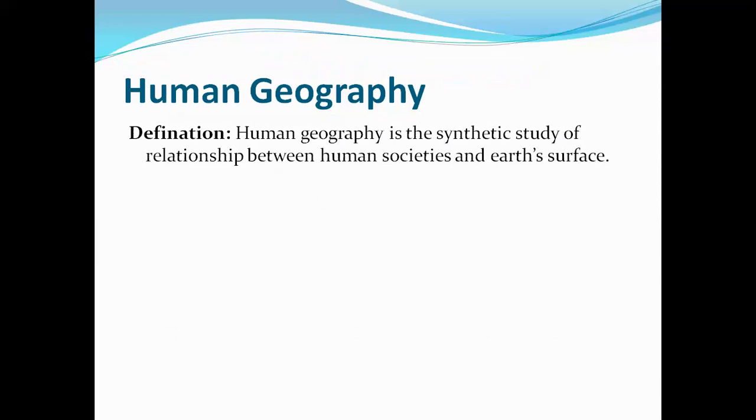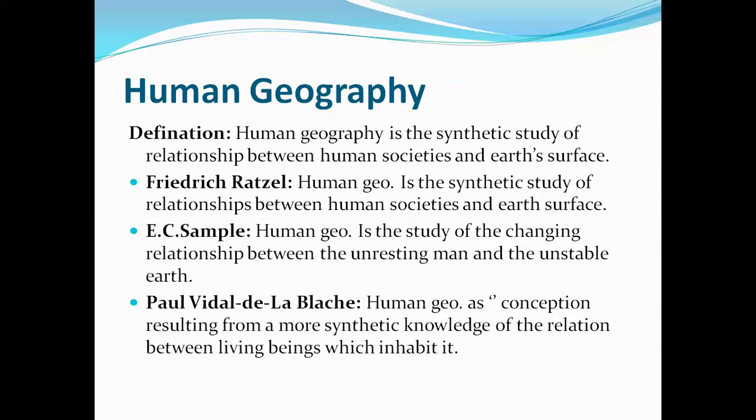What is human geography? Systematic study of the relationship between human societies and the earth's surface is called human geography. Three other definitions have also been given by Ratzel, Semple, and Vidal de la Blache. Everyone says the same thing. The main important thing is to study the relationship between human societies and the earth's surface.